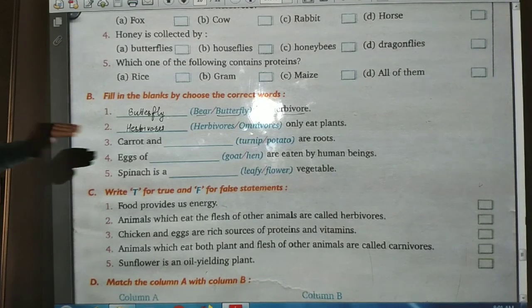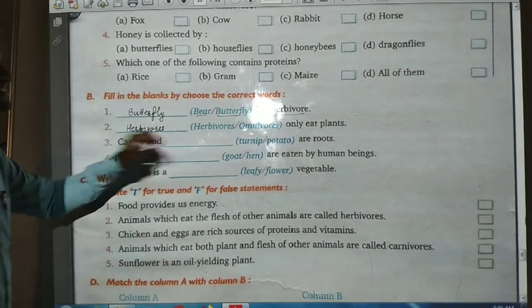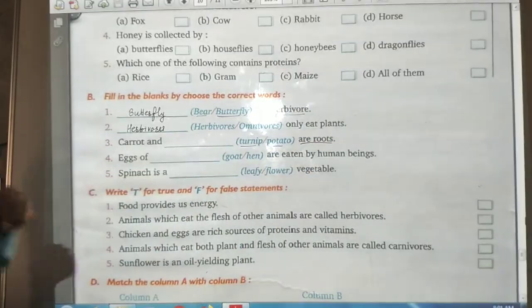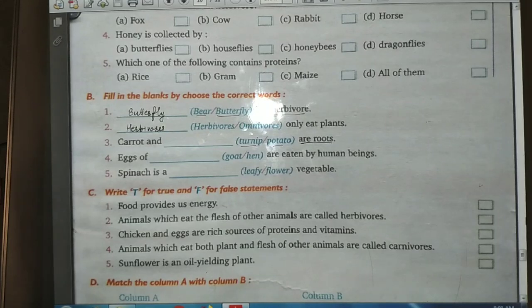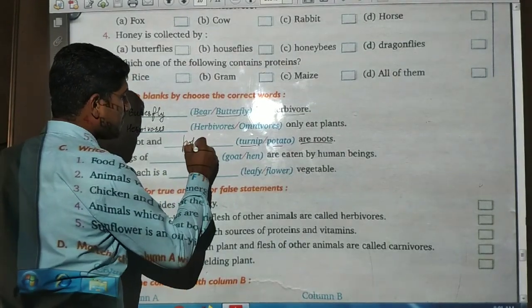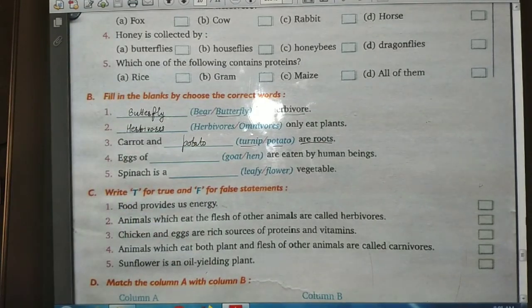Now third is: carrot and dash, turnip, potato are roots. Among these, turnip and potato, which are roots? So carrot as well as, what will be the answer? Potato are roots.